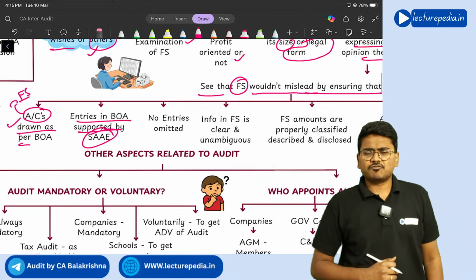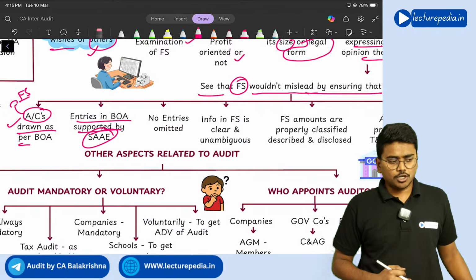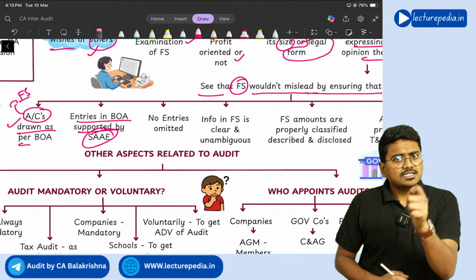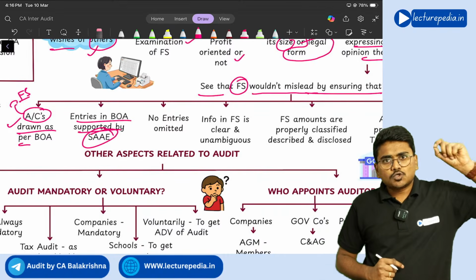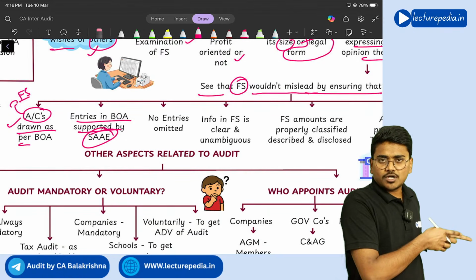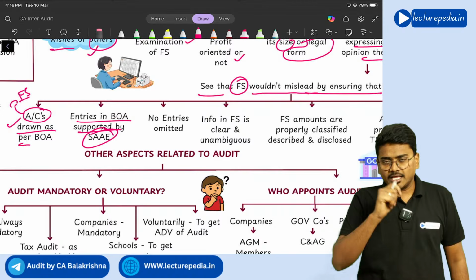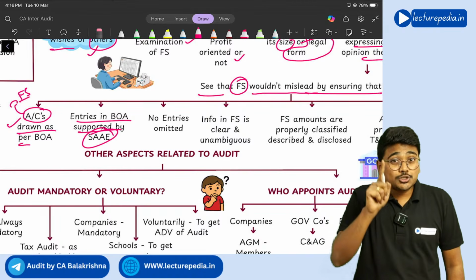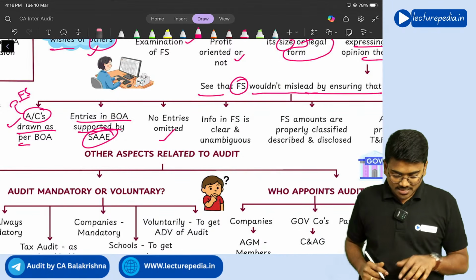Next, of course, whatever transactions have taken place during the year, all those transactions should be entered in the books of accounts or not. Sales of 2 crores has taken place. The entity has written in the books of accounts only sales of 1.5 crore. Can the entity do so? No. It should not omit any transactions. So the auditor will see that also.